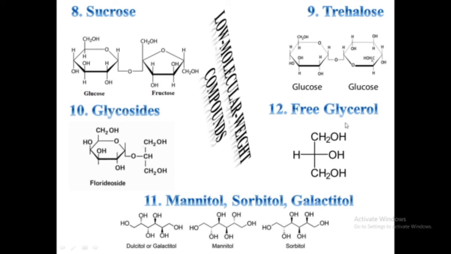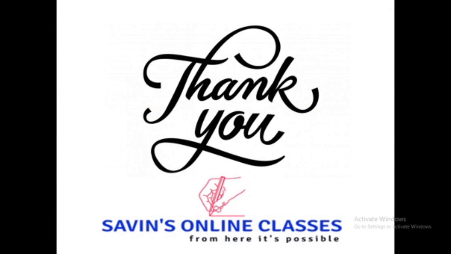And the last is free glycerol, which is an important photosynthetic product in several zooxanthellae, which remain in an endosymbiotic relationship with some animals, as well as in some marine volvocales such as Dunaliella. Apart from these, there are some special reserve food materials also found in certain algae. Dear friends, in this video, we have discussed all major reserve food materials of the algae.